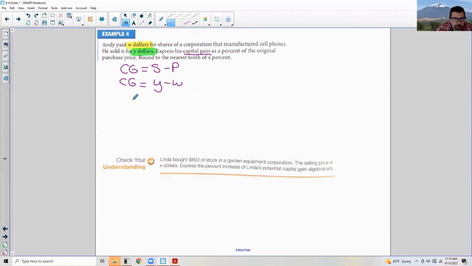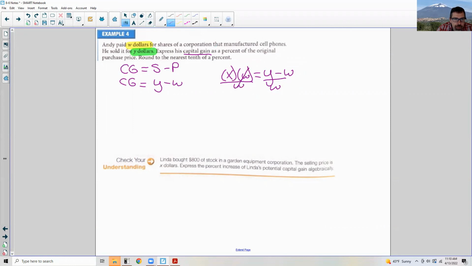So think of it as X being our percent times W equals Y minus W. So what percent of what we paid for it is the amount we sold it for minus what we paid, or our profit. So in order to solve this, we divide both sides by W. Yes, I put an X down here.